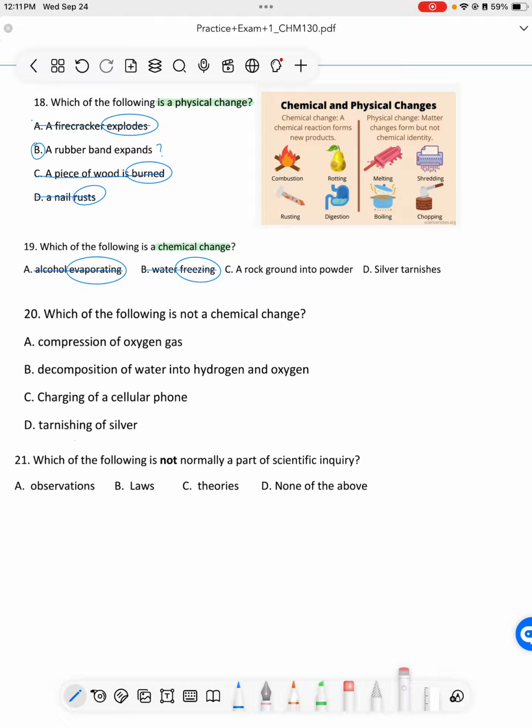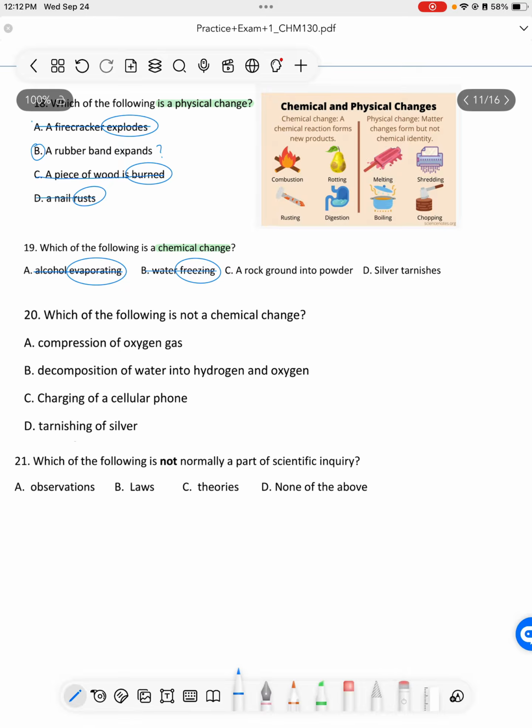But if I were to take a rock and put it on the ground and hit it with a hammer, is that like a chemical process? Or are we just changing the state of the rock from a big solid into a whole bunch of little solids? So that's a physical change. We're just changing it from a big rock into lots of little teeny tiny solids. So that is also a physical change.